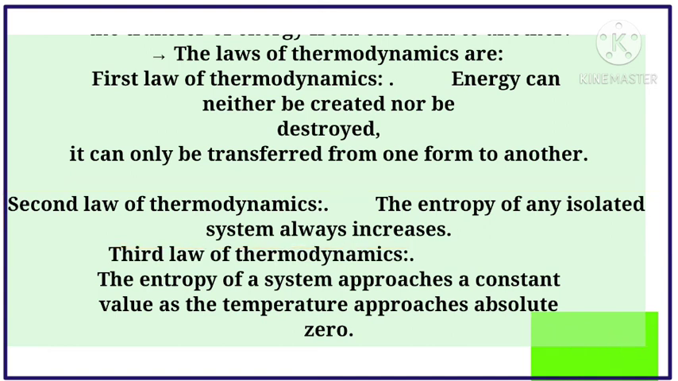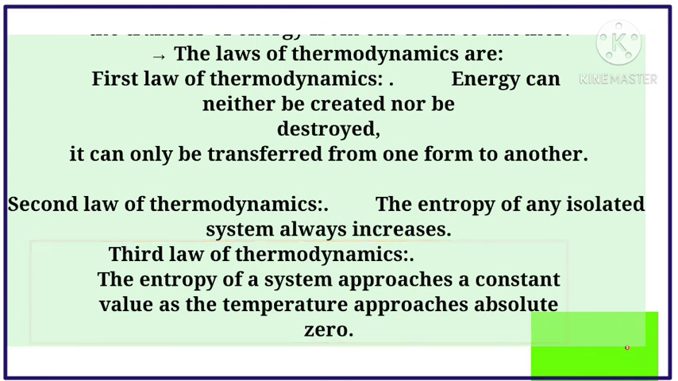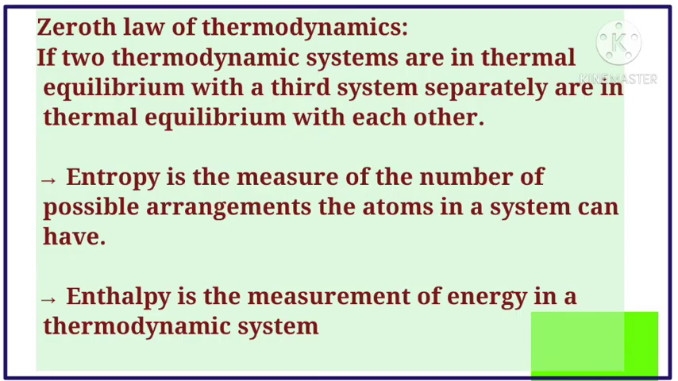And the next one is the third law of thermodynamics. What is the third law? The entropy of a system approaches a constant value as the temperature approaches absolute zero. So it is called the third law of thermodynamics. The first law says that energy can neither be created nor destroyed, the second law says the entropy of any isolated system always increases, and the third law says the entropy of a system approaches a constant value as temperature approaches absolute zero.